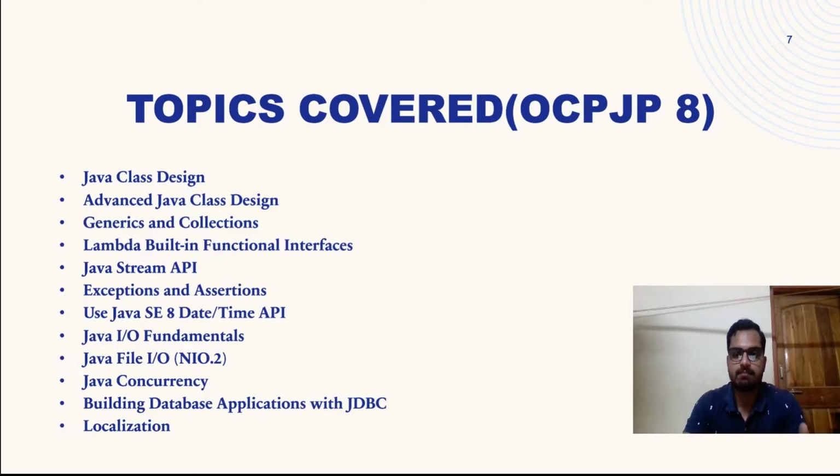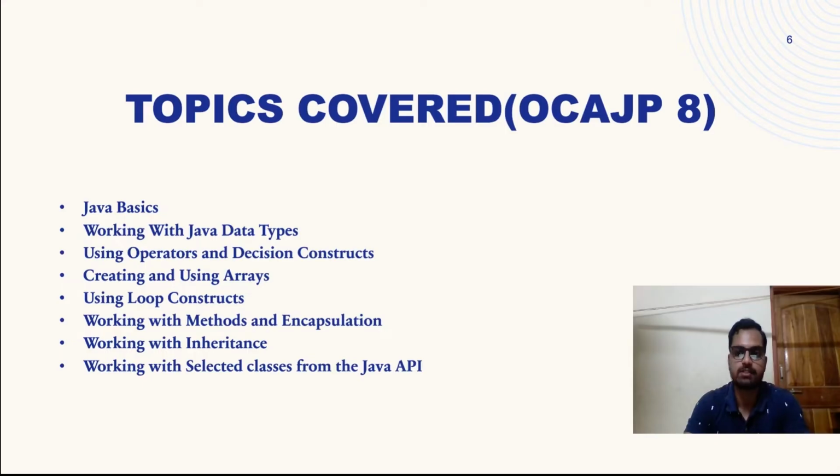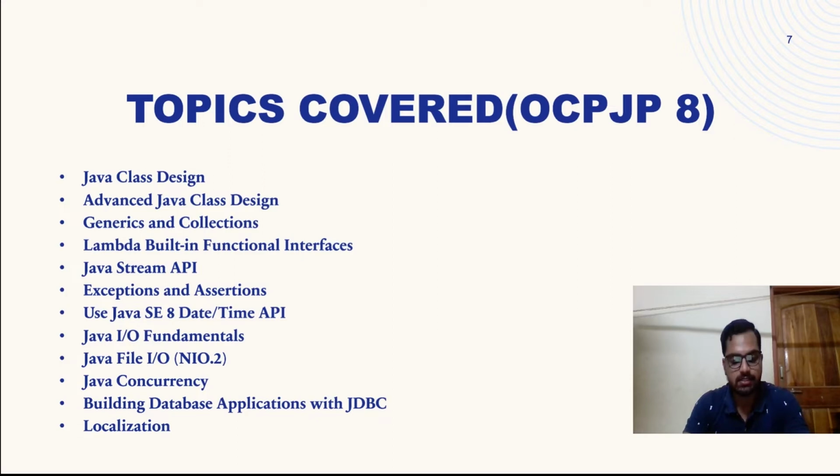For the OCP JP, it's just the continuation from that point. After the topics of OCA, it is just a continuation from this point, right? So we're going to see Java class design, then advanced Java class design, which is basically inner classes, static inner classes. A lot of things are there in advanced Java class design. Even if you know Java, when you go through this particular syllabus, you find that, yeah, I didn't hear of this thing, because generally you do not use those things in your day-to-day development work, right?